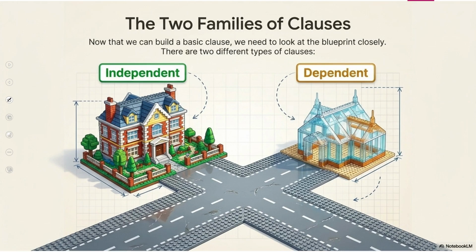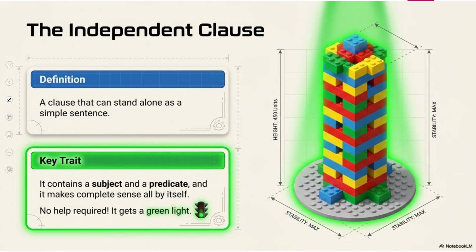Now let's talk about the types of clauses. There are two types of clauses. First, independent clauses which can stand on their own, and the second one, dependent clauses which depend on an independent clause for its complete meaning.